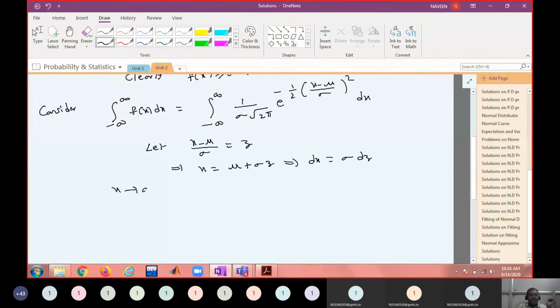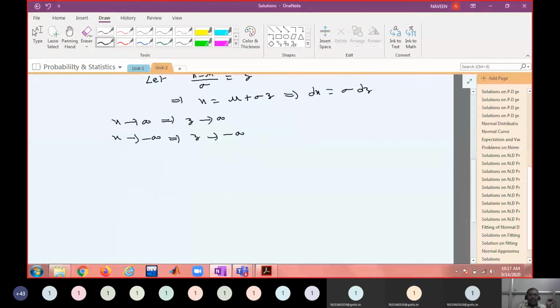Now what are the limits? As x tends to infinity, mu and sigma are constants, so x minus mu also tends to infinity. That means z also tends to infinity. Now as x tends to minus infinity, z also tends to minus infinity. Therefore, what will the integration be?